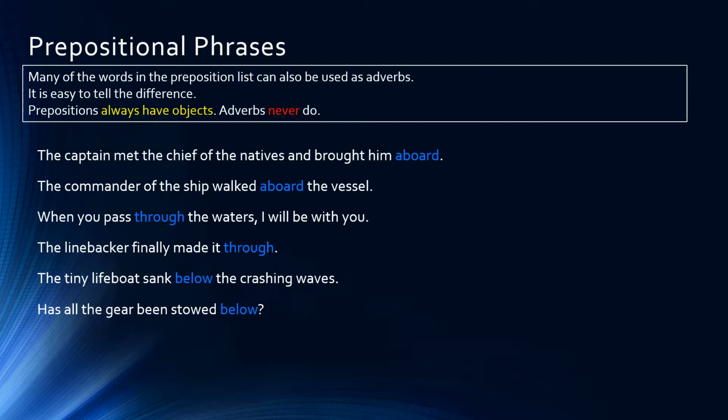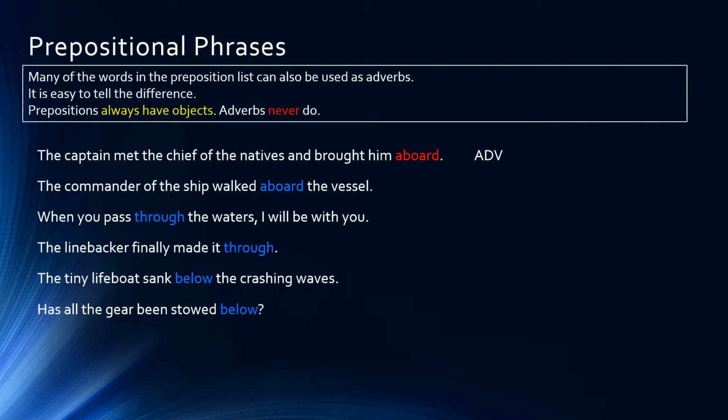The captain met the chief of the natives and brought him aboard. In this sentence, the word aboard does not have an object, so it's not serving as a preposition. Rather, it's serving as an adverb. The captain met the chief of the natives and brought him aboard. Aboard is an adverb modifying the verb brought. Brought aboard.